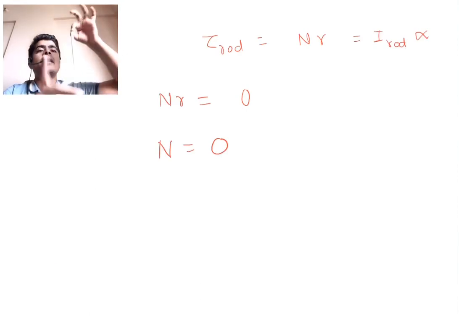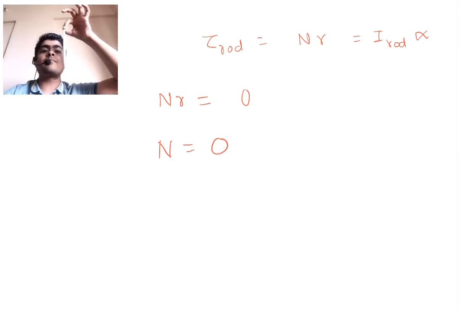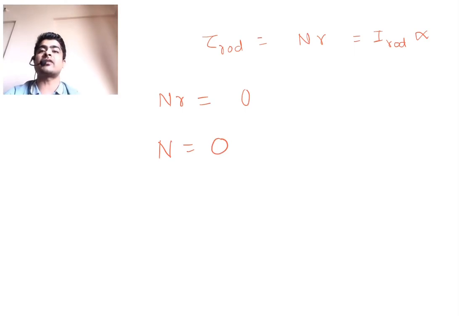correct? So if I apply force on a rod of zero mass, it will get infinite acceleration or infinite angular acceleration, which is not possible. The acceleration or angular acceleration should be finite. So in this case we simply learn that the normal force on the rod should become 0.